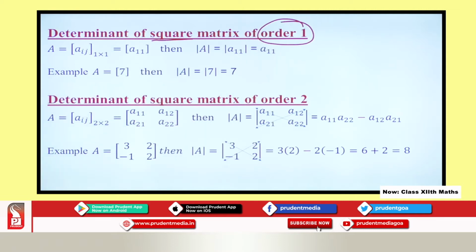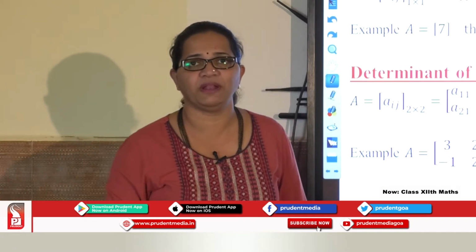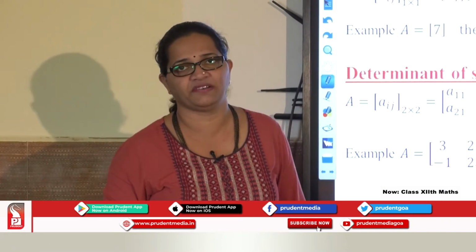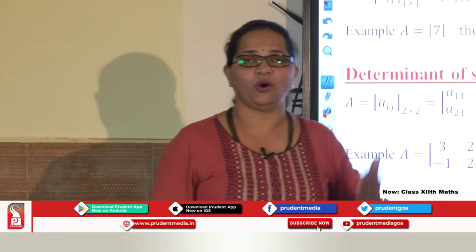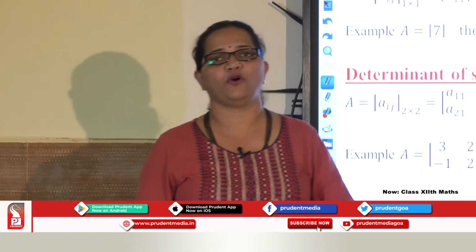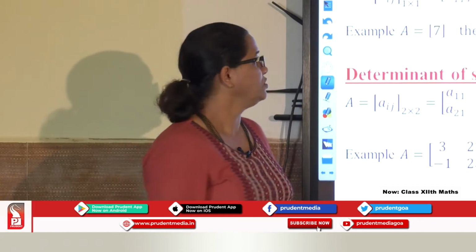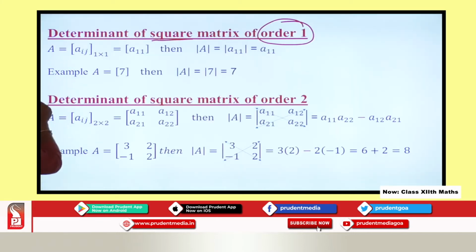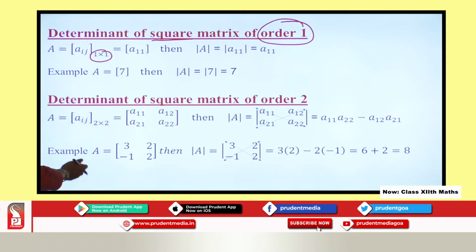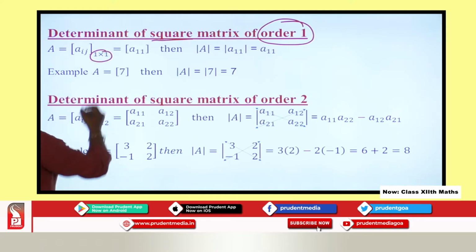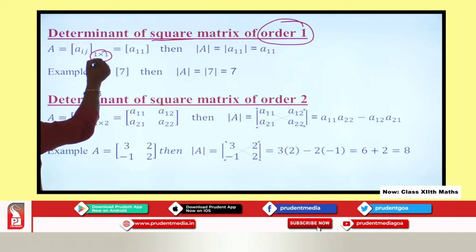When I started with matrices at the beginning, I explained to you the order of a matrix, what order is and how you calculate the order of a given matrix. Now, when you talk about a 1 by 1 matrix, that means a square matrix of order 1, where you have number of rows as 1 and number of columns as 1.